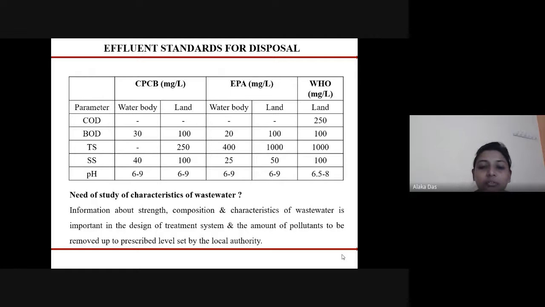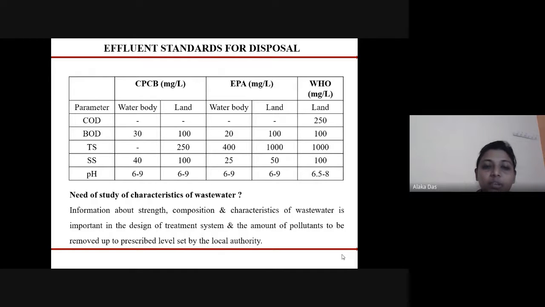After studying these characteristics, when the wastewater is treated, before the disposal we have some effluent standards so that the water body or the land does not get contaminated when that sewage is disposed there. The first is CPCB, that is Central Pollution Control Board. Next is environmental pollution, and next is WHO. The parameters that we are considering are COD, BOD, total solids, suspended solids, and pH.